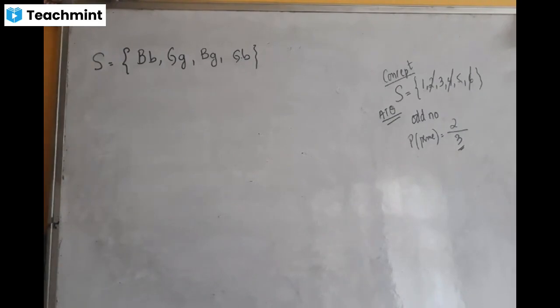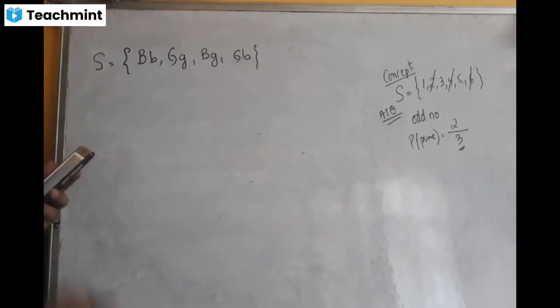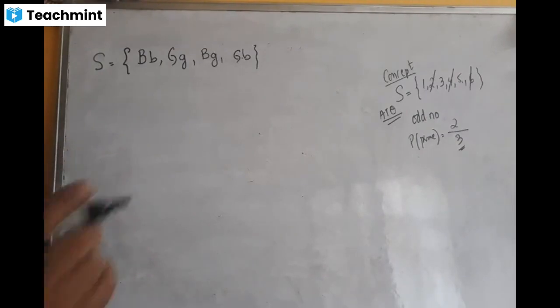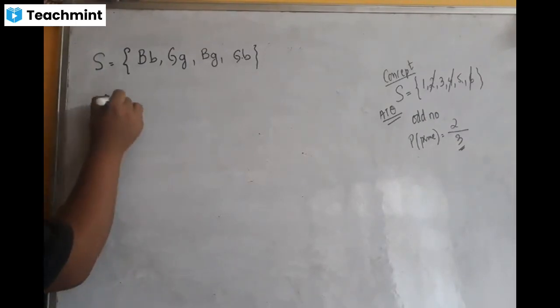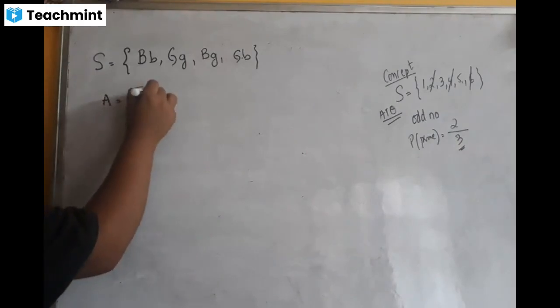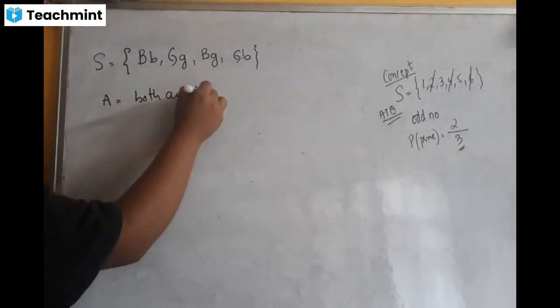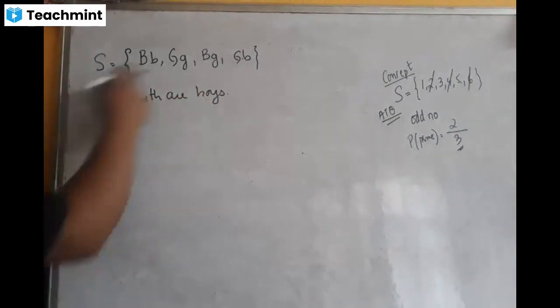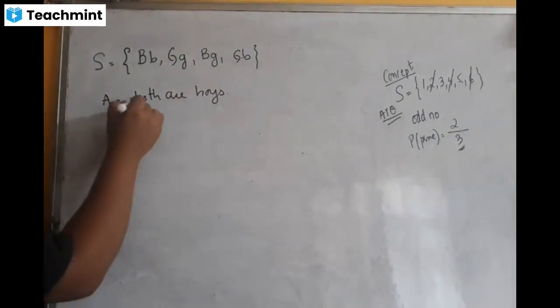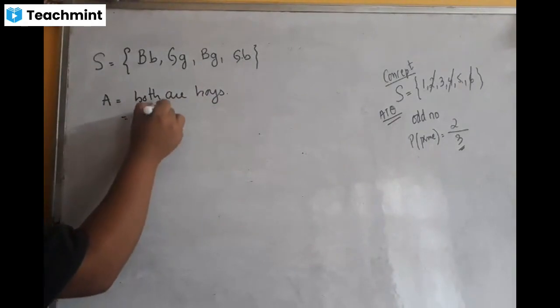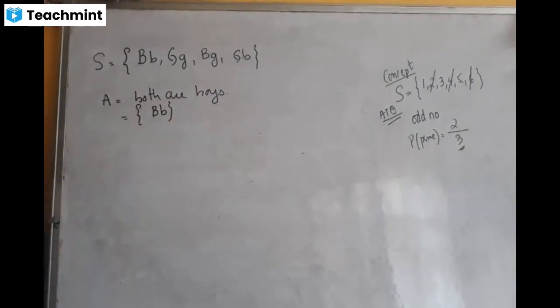Okay, now let us see what you are supposed to find. They are asking us what is the probability that both children are boys. So they are asking what is the probability that both are boys. Both are boys. So look, how many cases have both boys? There is only one case, boy boy. Yes or no?